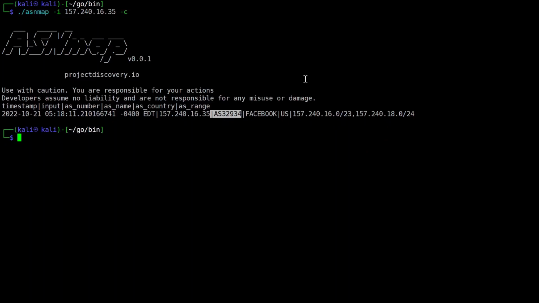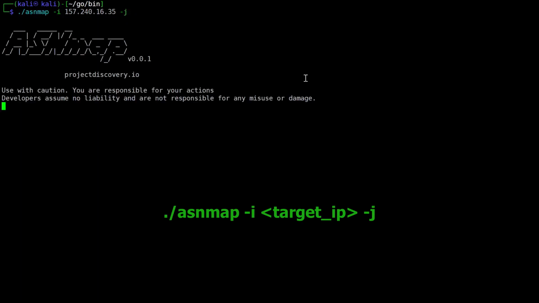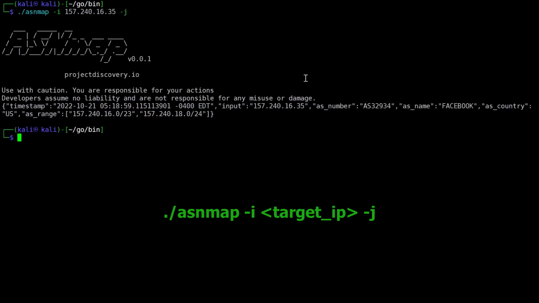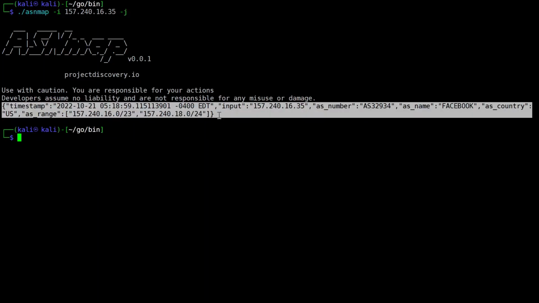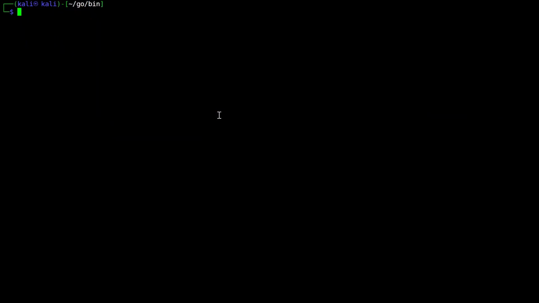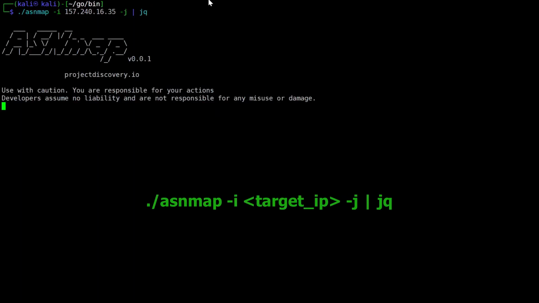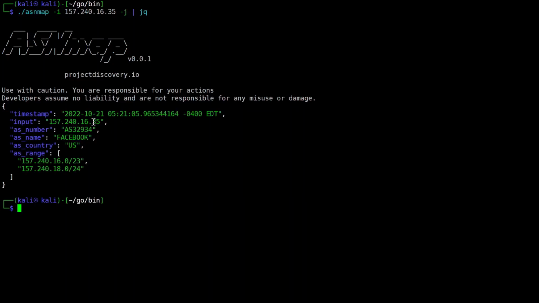But before that, I will show you how we can output this same thing in JSON, like so. And here we will get output like this. But this JSON is not beautified enough. So let us beautify this JSON using jq. So here we are, and let us run this and we'll get a proper output. All right, so we got a proper output that is visually appealing.